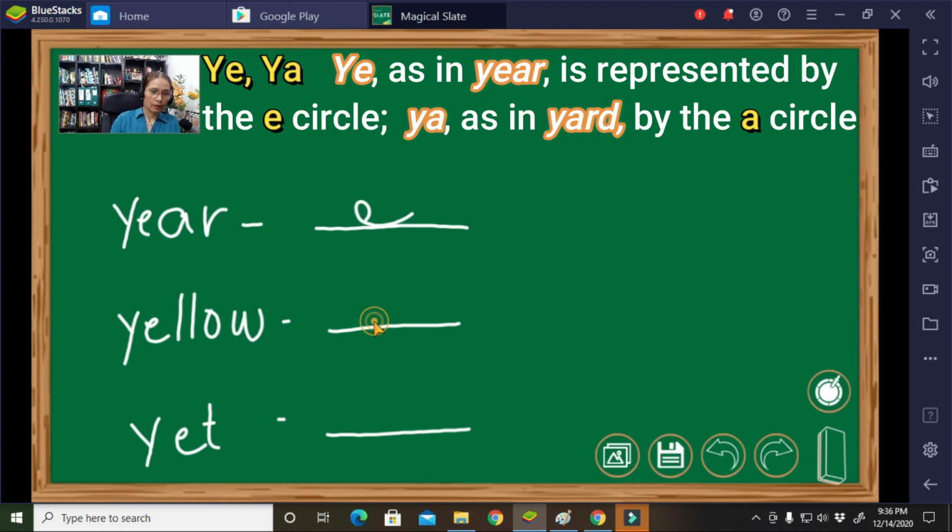Okay, this one, yellow, is a small circle for ye, and then an L, then O. W is omitted because it's not pronounced. Another one, yet. So we do have E and T.